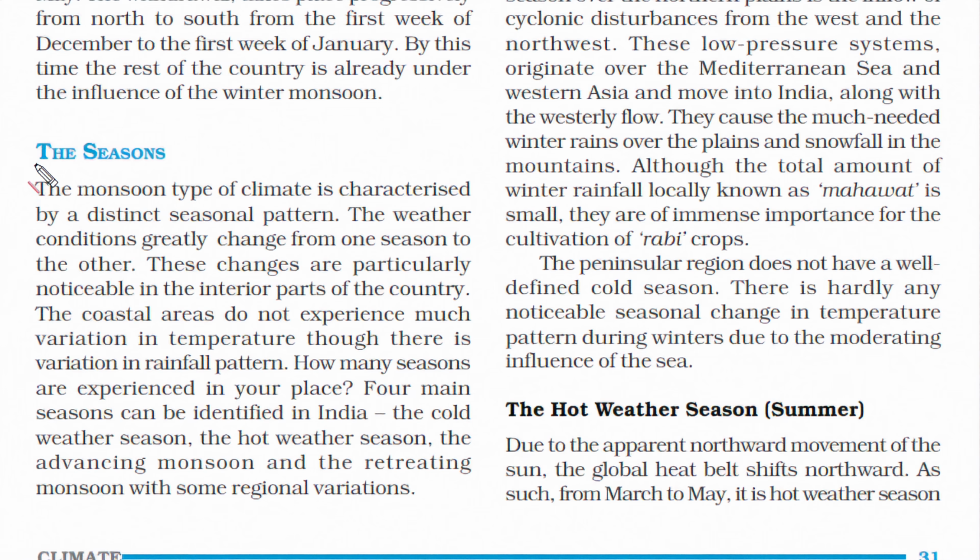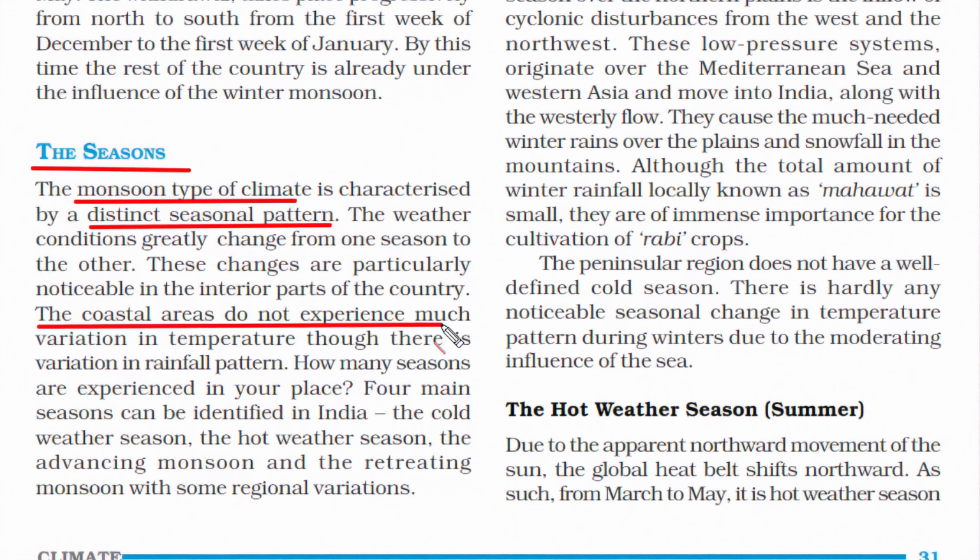So the next topic we are going to read about is the seasons. We have already read this that India has a monsoon type of climate. But we also need to understand that we also have a distinct seasonal pattern. What does it mean? It means that we also have other seasons like summer, winter and autumn.